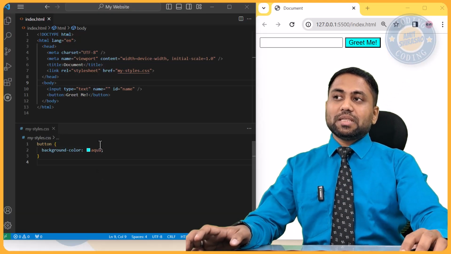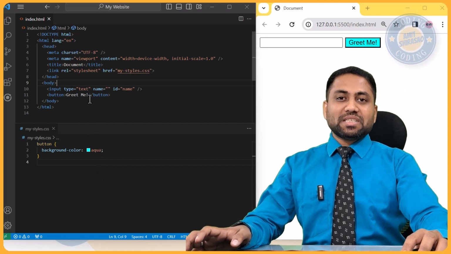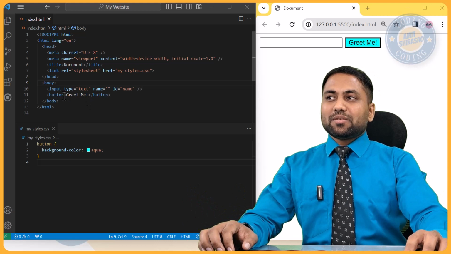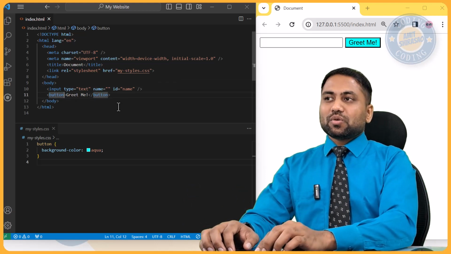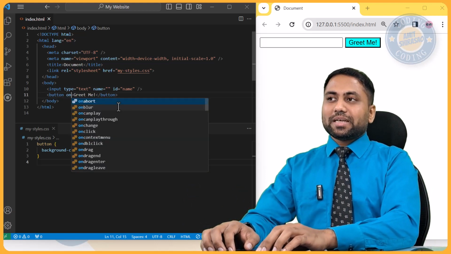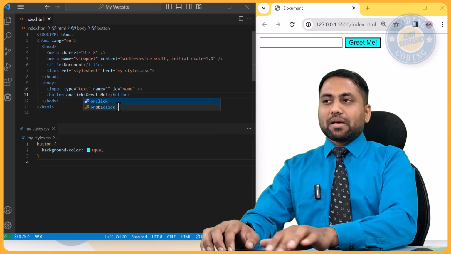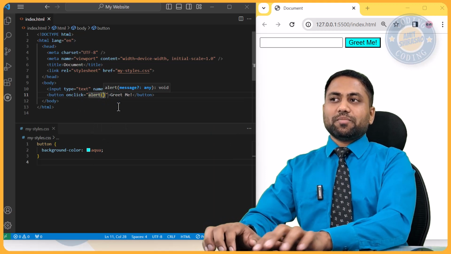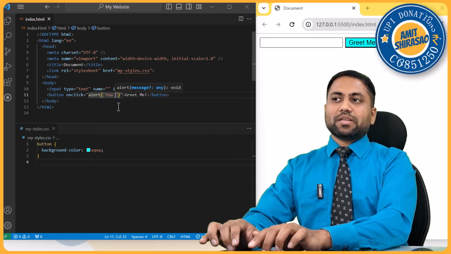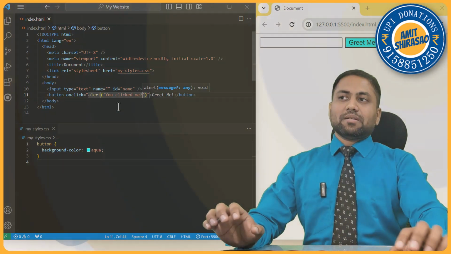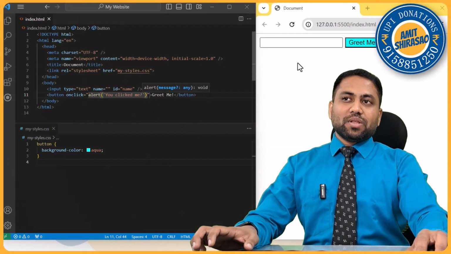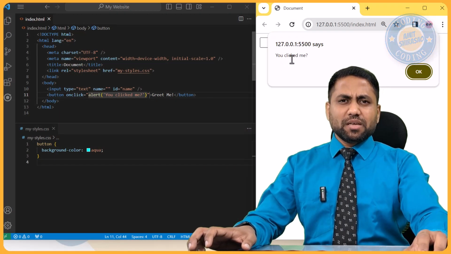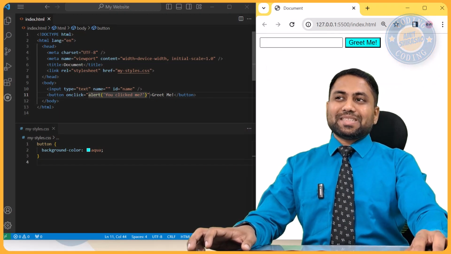So till now we have only seen HTML and CSS. We haven't seen JavaScript, right? JavaScript means functionality. So it will add functionality to this page. So let us add a functionality that on clicking of this button, I need to do something. So let's say I need to alert the user saying, you clicked me, question mark. Okay, now when I click this button, then you see there is an alert coming that you clicked me. Okay, so this is called an alert.